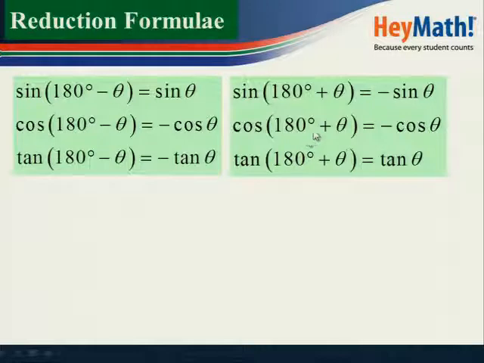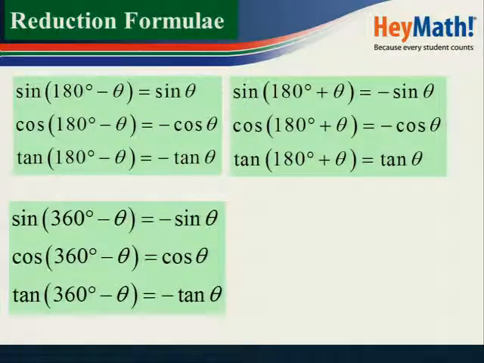But because 180 plus is in the third quadrant, and in the third quadrant, sine and cos are negative, if you reduce them, it becomes minus cos theta and minus sine theta. That's the reduction formula for 180 degrees plus theta, an angle in the third quadrant.